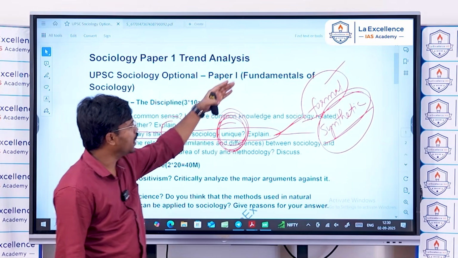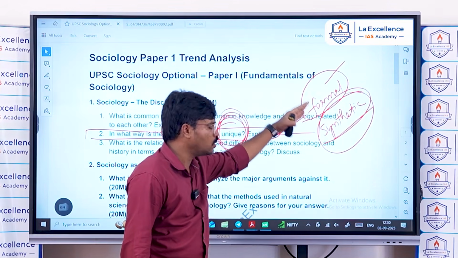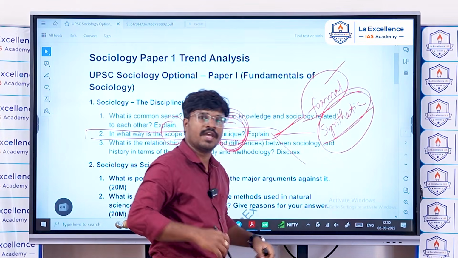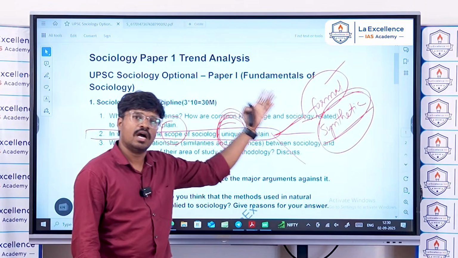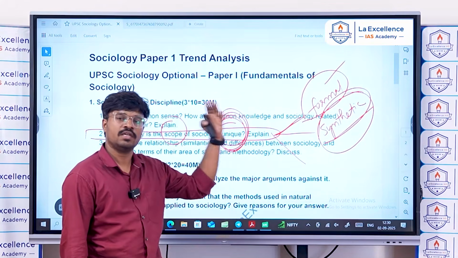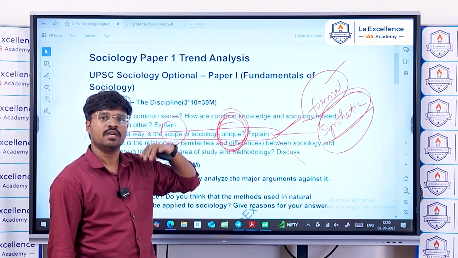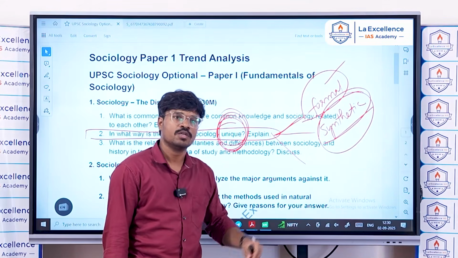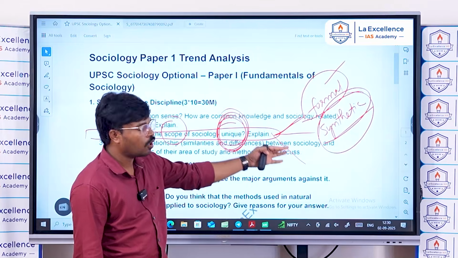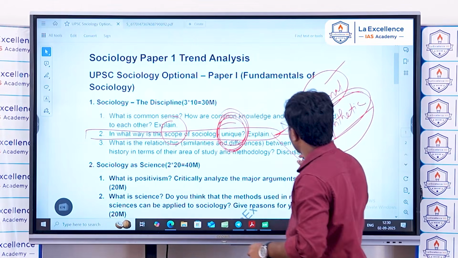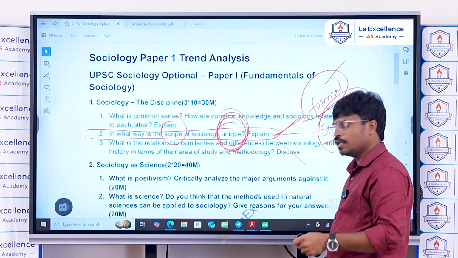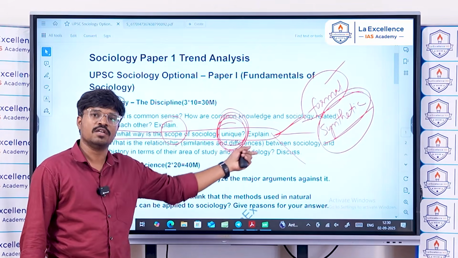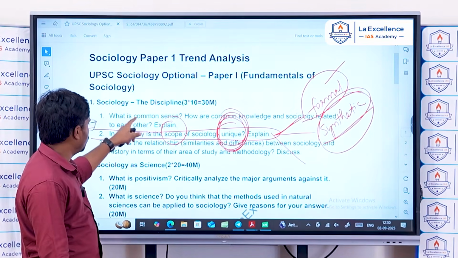The narration should involve explaining the formal school, explaining the synthetic school, and also the perspectives, because the perspectives talk about society in multiple ways. The functionalist argument is different, the conflict perspective argument is different, the feminist argument about society is different, the postmodernist argument is different, and the symbolic interactionist argument is different, and intersectionality also comes into the picture. You have to build or narrate the answer using all these perspectives. The scope of sociology is high or unique compared to any other social science. Okay, and that is the second answer.